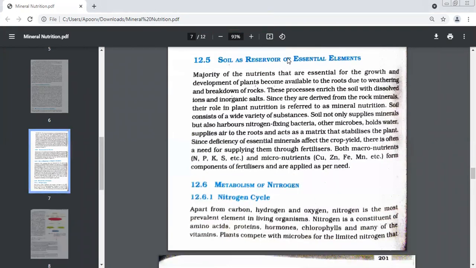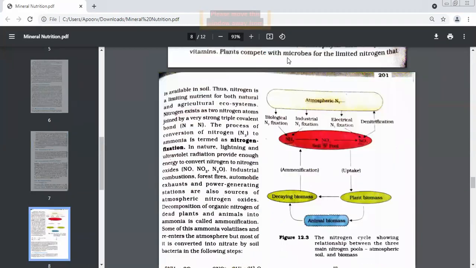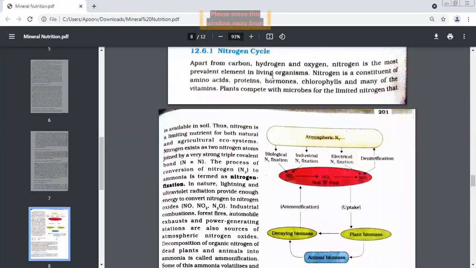Next topic, nitrogen cycle. See, beta, we know carbon, hydrogen, and oxygen are the most important elements. But apart from CHO, nitrogen is also very, very important for living organisms, for plants. Why does a plant need nitrogen?